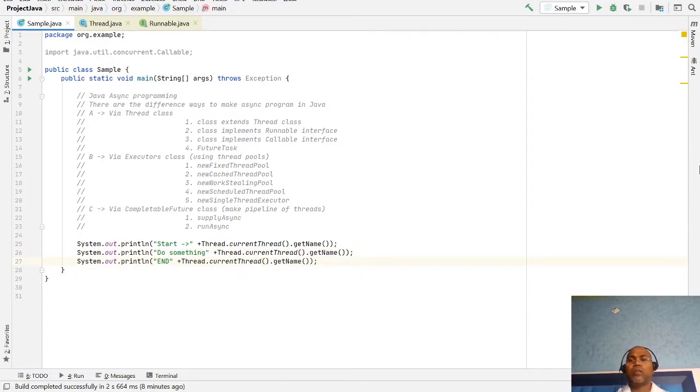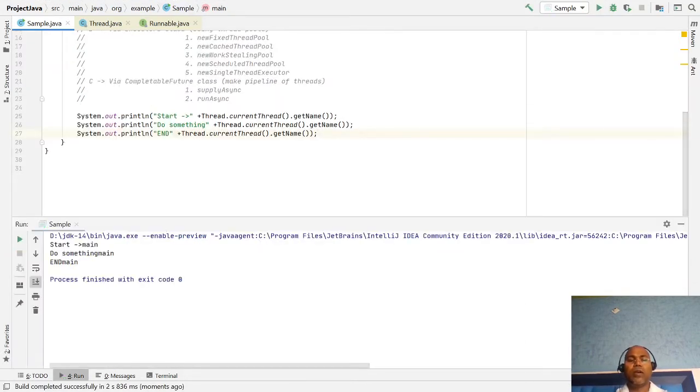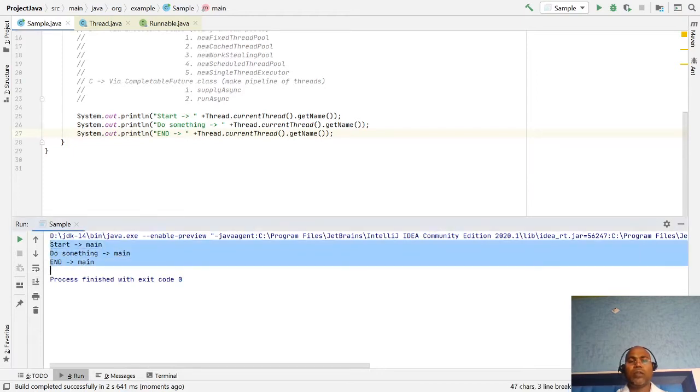If you run this, you notice that all the code written inside the main method is run in the same main thread.